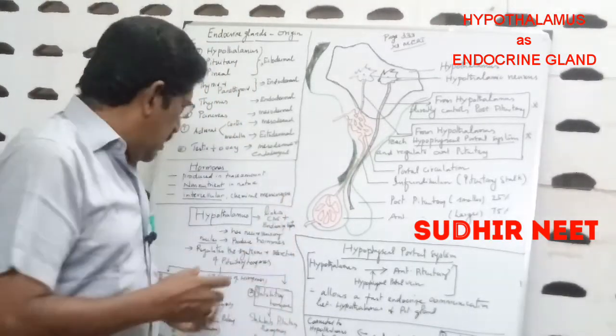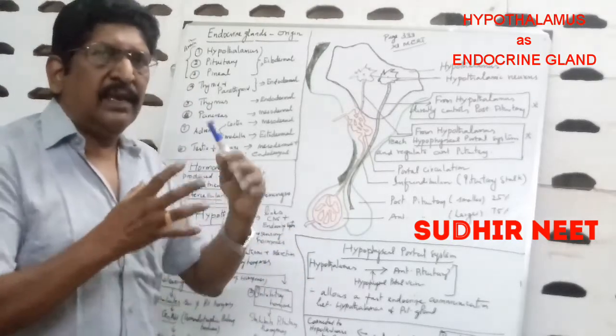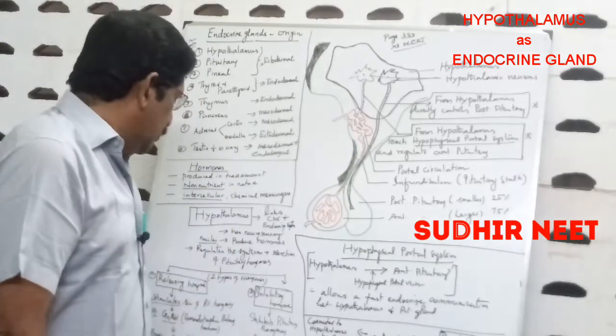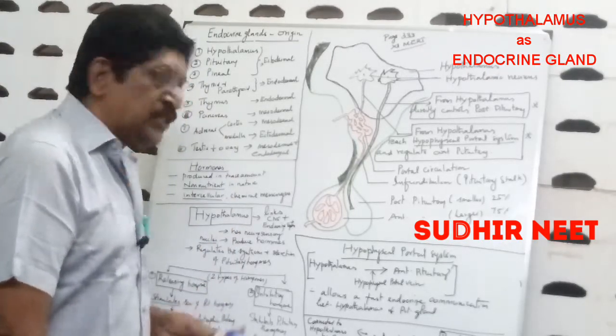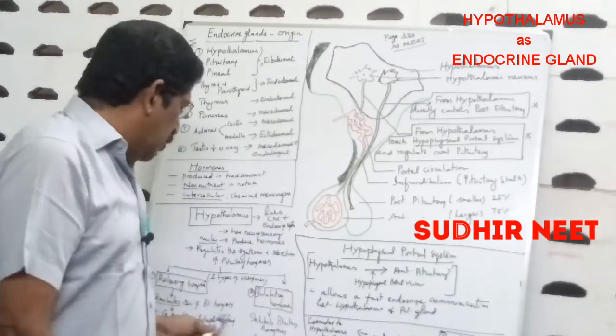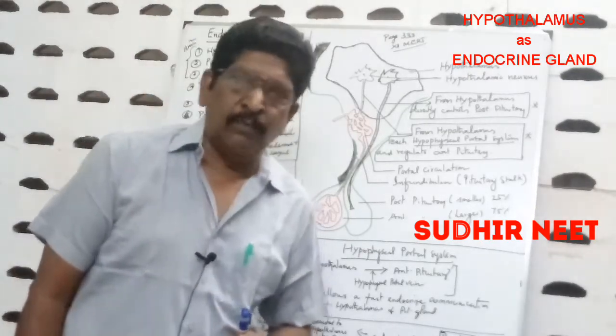These releasing hormones of the hypothalamus help in the production of the pituitary hormones. For example, GnRH, that means gonadotropic releasing hormone.